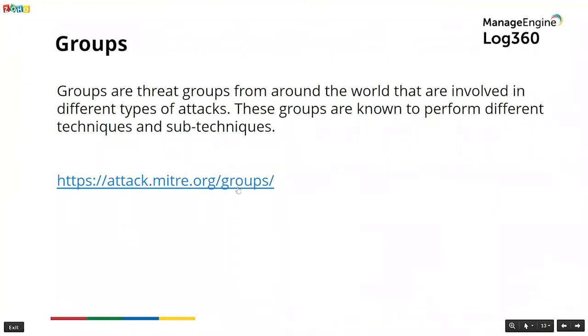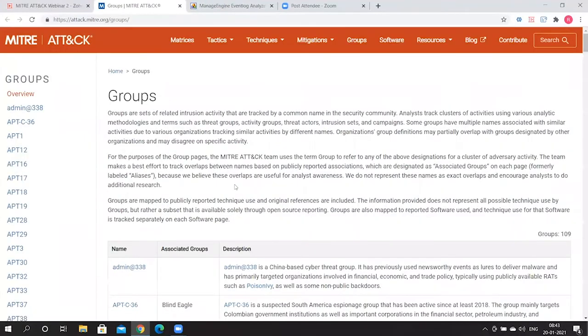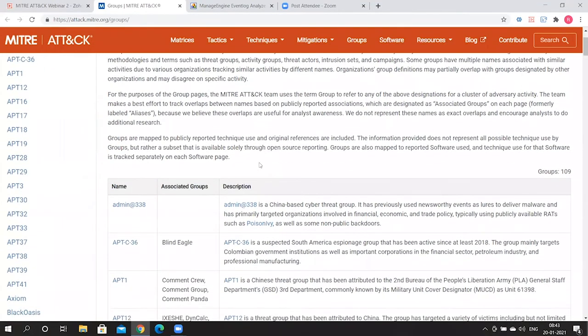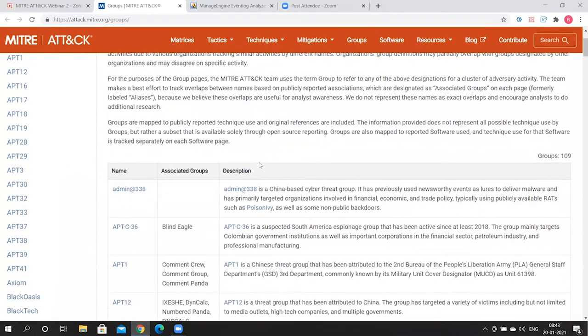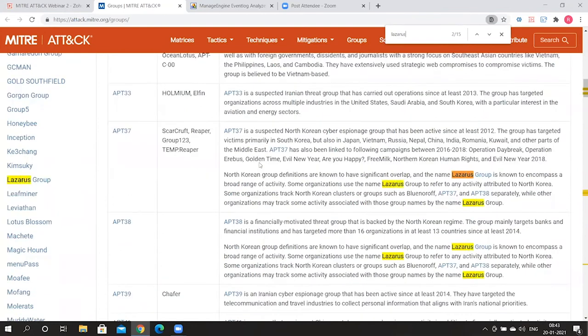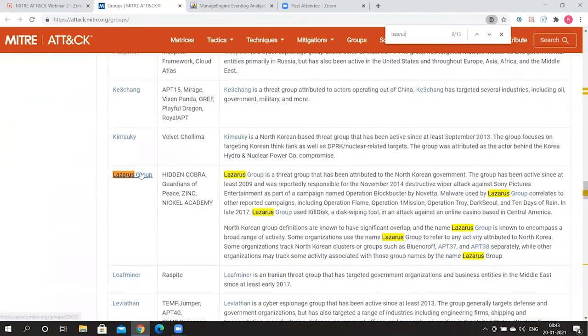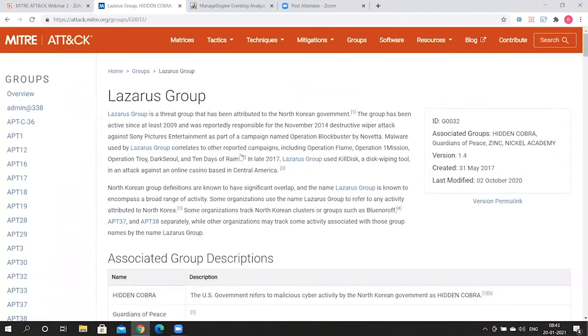So let's just head on over to the groups page on the MITRE ATT&CK website. I'll give you a fair idea of what this is all about. So just take a look at this page here. It's pretty comprehensive. If you want further details about a particular group, for example, let's say that we want details about the Lazarus group. We've got that listed right here on this page. So here is the Lazarus group page. Just head on over there, and you'll get to see information about this particular threat group.